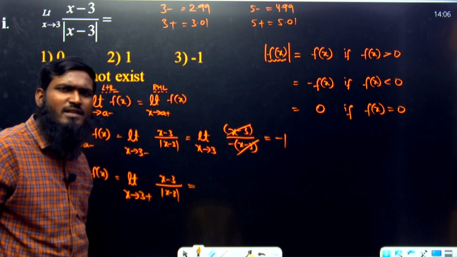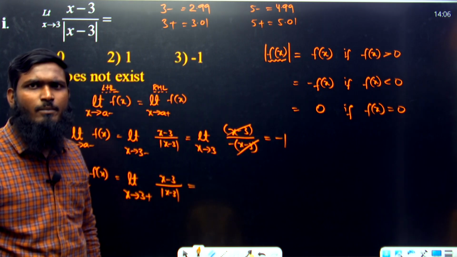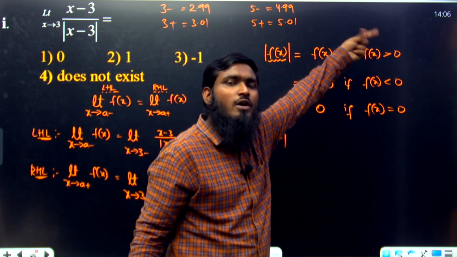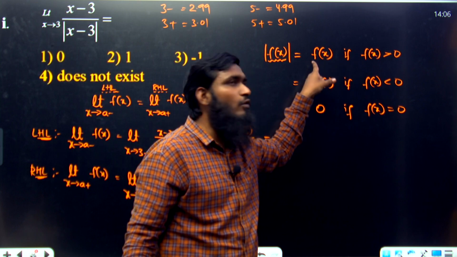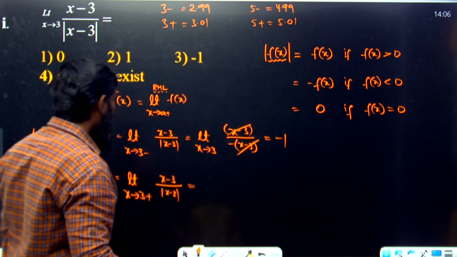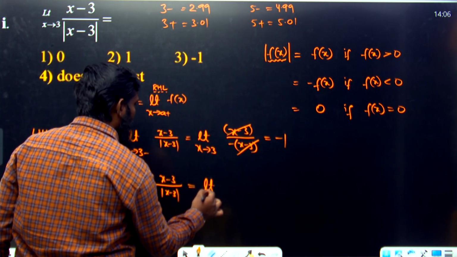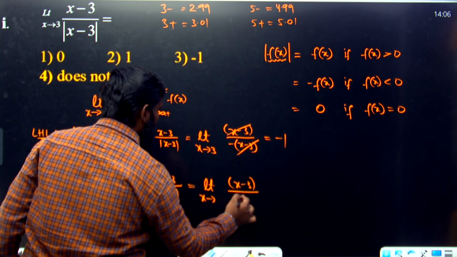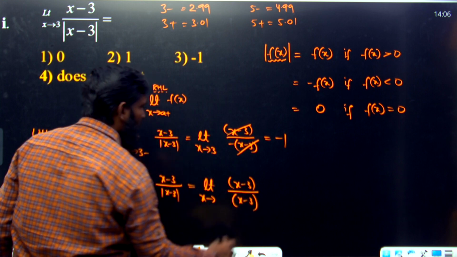3.01 minus 3 means either it is becoming a positive number or a negative number. Positive number means greater than 0 or less than 0? Greater than 0. If it is greater than 0, what do we have to take? f of x. So let us write this part as limit x tends to 3 of (x minus 3) divided by (x minus 3). Same function we have to take.